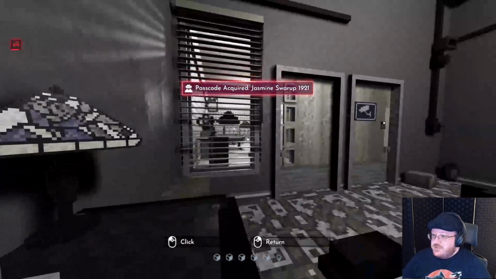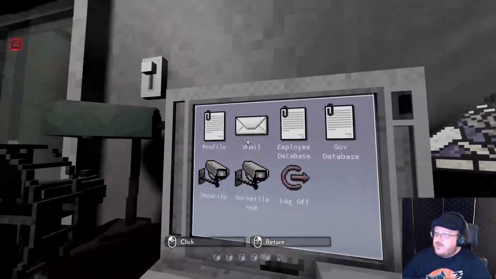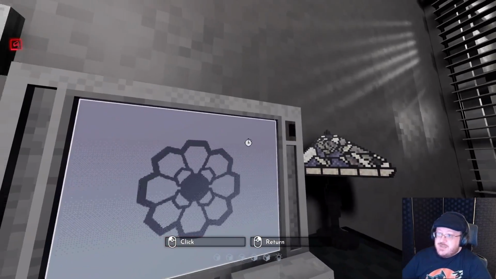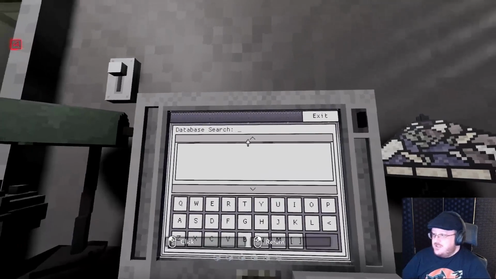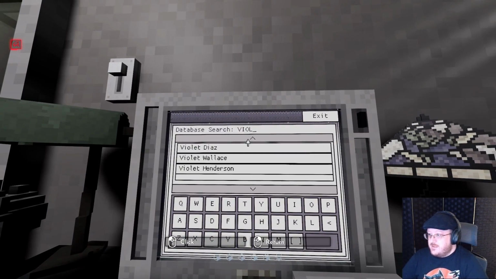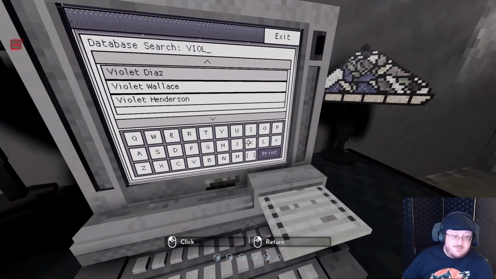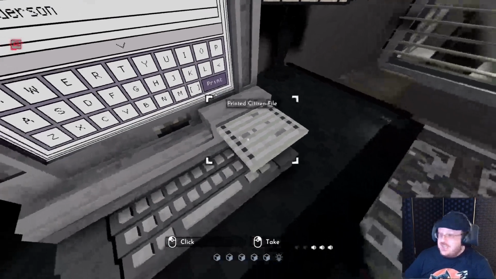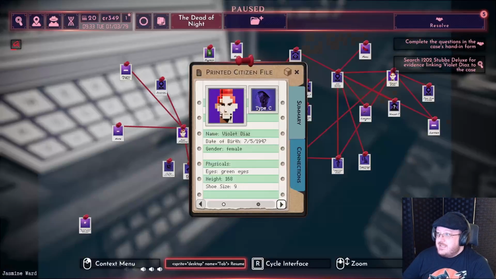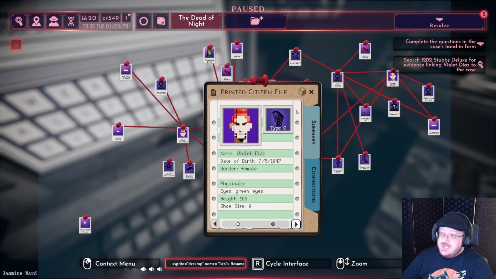A passcode in the medical ward on the first floor, and the government database you can use to search up records on literally anybody who exists in the city. So if we look at the printed citizen file, we can get somebody's name, birth date, the basic physical stuff, and most importantly, their fingerprint.